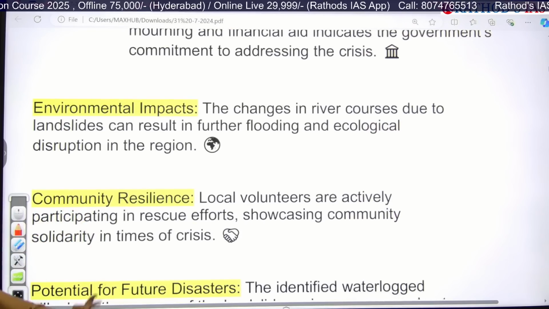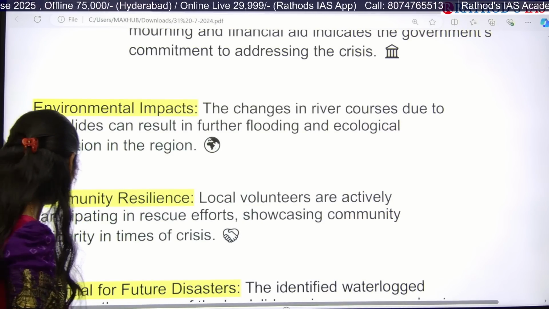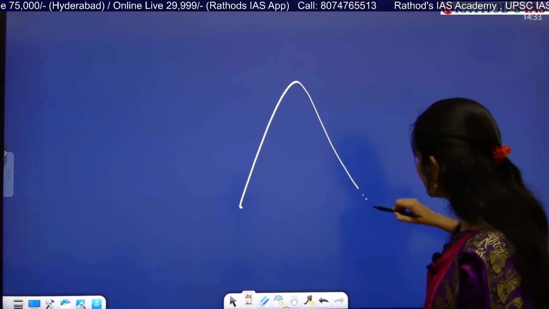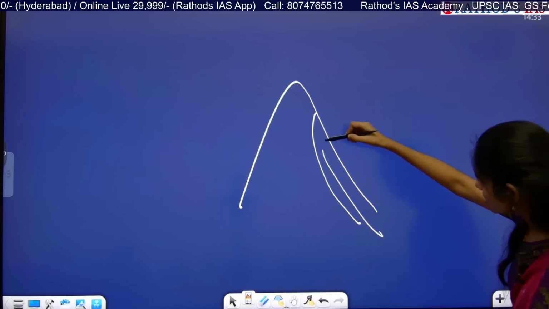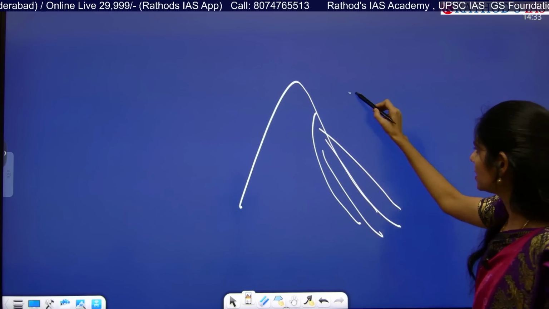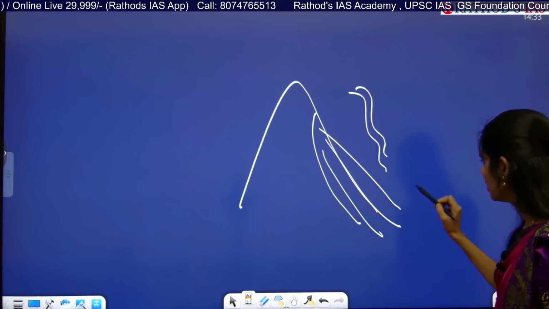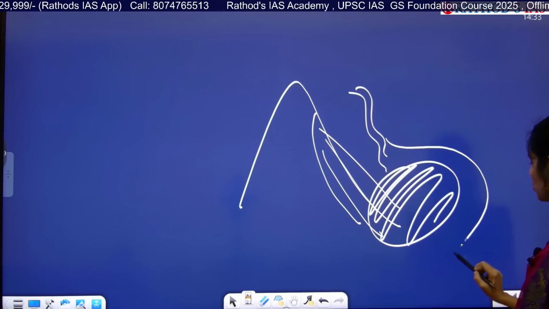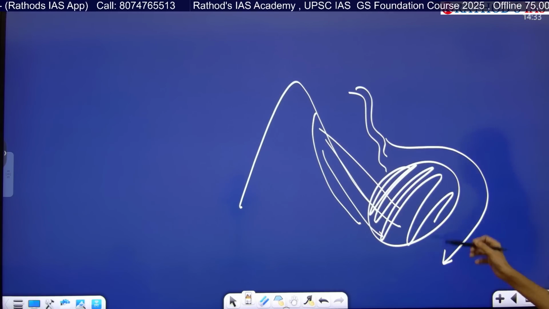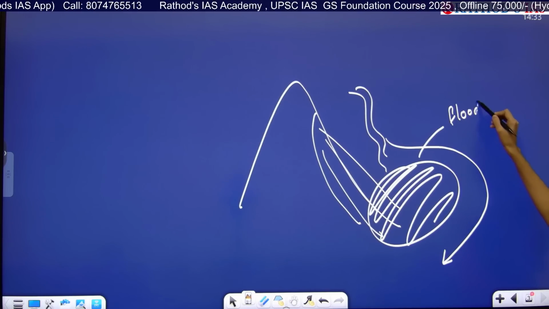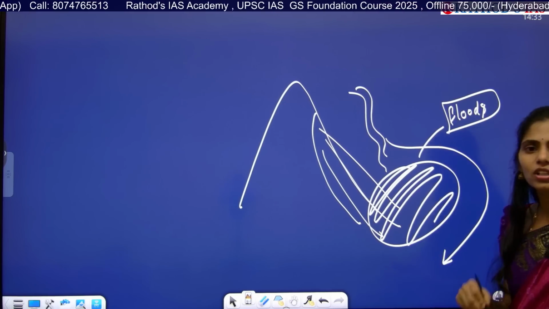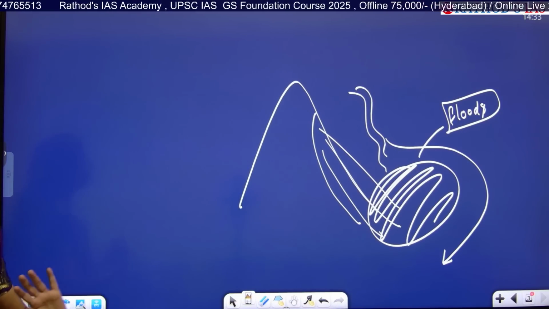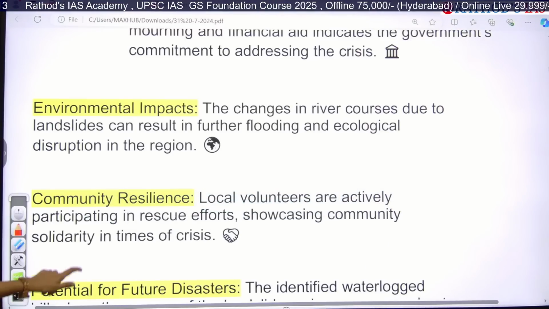Whenever this landslide happens, there is one more disaster we can see here. For example, if this is a hill where the landslide has happened, and there is a river moving in this way, then the mud which has piled up here will change the river's course. Whenever it changes its course, it will cause floods in another region. So it will lead to mudslide as well as floods. A double whammy is seen if this kind of landslide is happening. So this is also one cause of concern now.